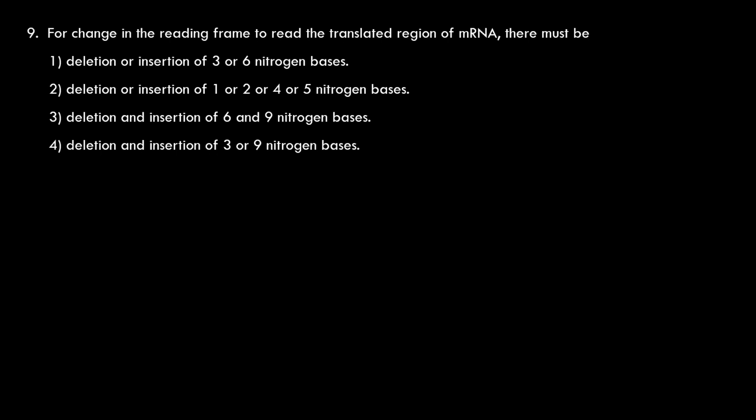The second one is the correct one. Deletion and insertion of 6 and 9 nitrogen bases. 6 and 9 is the multiple of 3. So there won't be any change in the reading frame. Deletion and insertion of 3 or 9 nitrogen bases is also multiple of 3. So there is no change in the reading frame. So second option must be the correct one. Let us see the answer.